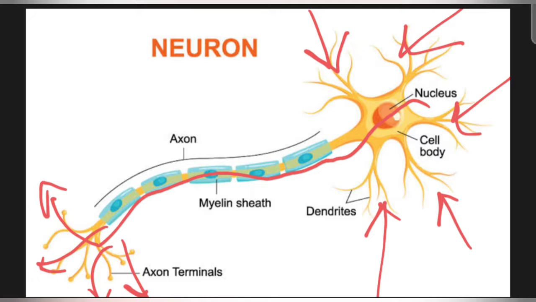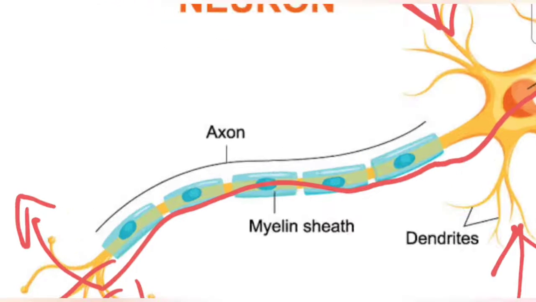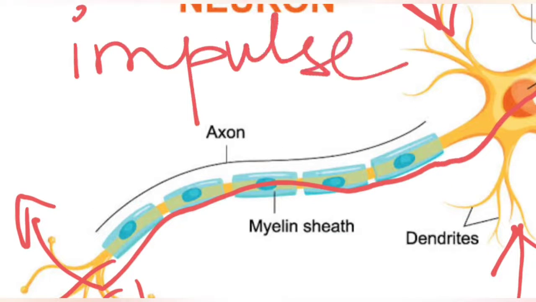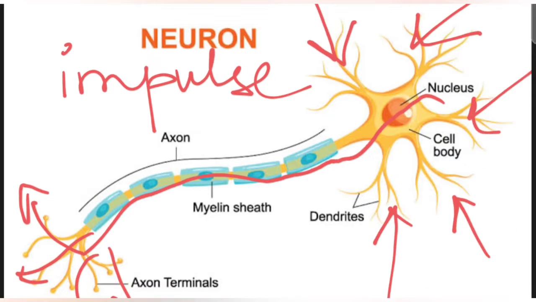Messages along the neuron travel in the form of a wave of chemical disturbance which is known as impulse. So these messages, as I told you, are traveling through the cell body, through the axon, and then through the axon terminals. Terminal means the end part. So through these axon terminals they go into the next neuron. These are basically known as impulse.